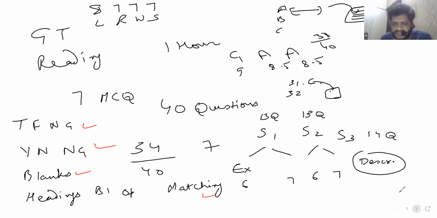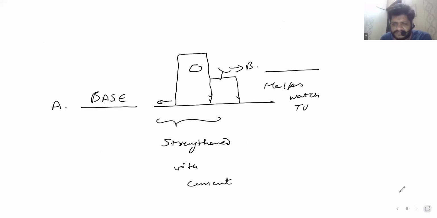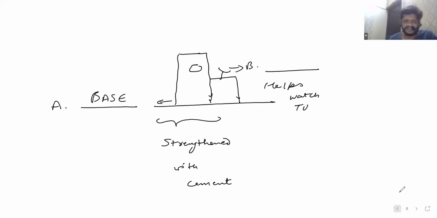Fine. Now let's get to the headings part. First of all, let me clear it out to you, like why base and the base both were right here. When you label a diagram, when you do things of the pictorial category, then grammar doesn't matter much. So you can leave out articles and all these qualifiers. So the base. But suppose you have a sentence. A sentence is something that will rely on grammar. So suppose a question comes like this.